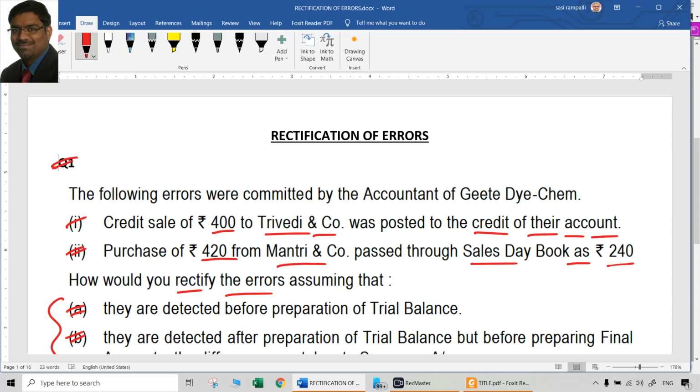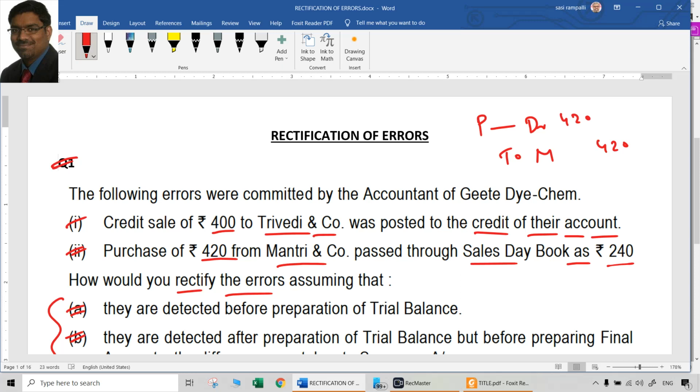So ideally it is a purchase from Mantri and Co. So ideally the entry that was supposed to be passed should have been purchases account Dr to Mantri and Co, which is 420. Purchases account Dr to Mantri and Co 420 should have been the entry that was supposed to be passed.